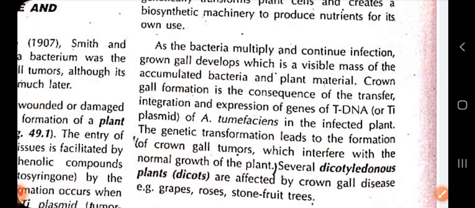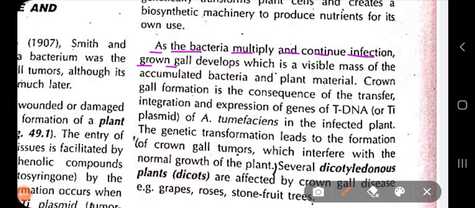Now, as bacteria multiply and continue the infection, crown gall develops, which is a visible mass of accumulated bacteria and plant material. When the bacteria multiply, because one bacterium causes the infection but there are thousands and thousands of bacteria forming colonies that continue the infection of the plant cell, crown gall develops, which is a visible mass of accumulated bacteria and plant material.